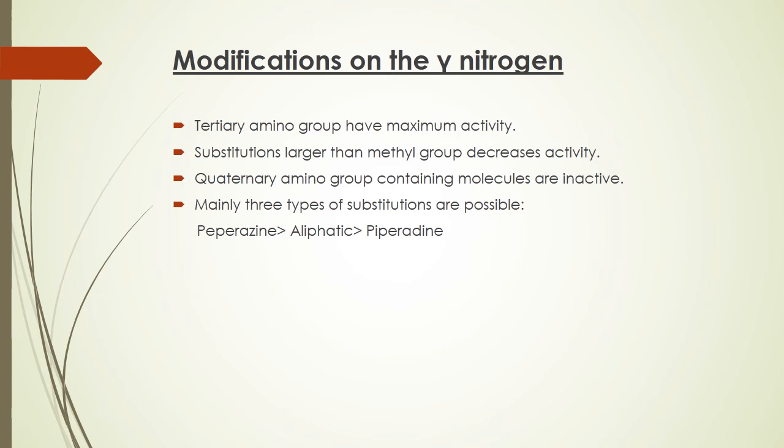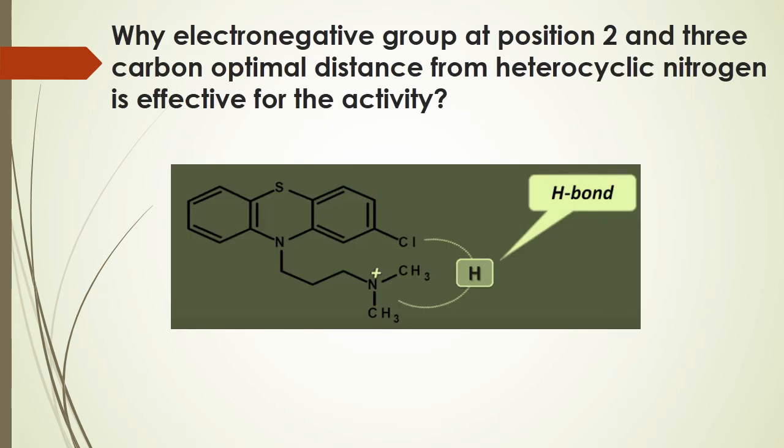Now coming to the modification on the gamma nitrogen. Tertiary amino group has maximum activity. Substitution larger than methyl group decreases activity. Quaternary amino group containing molecules are inactive.